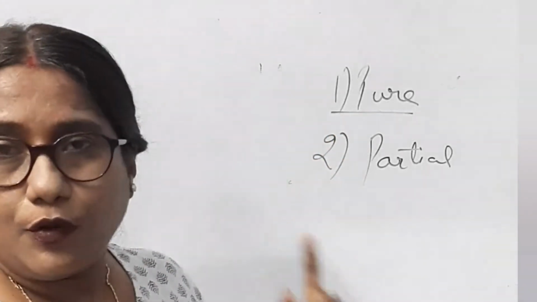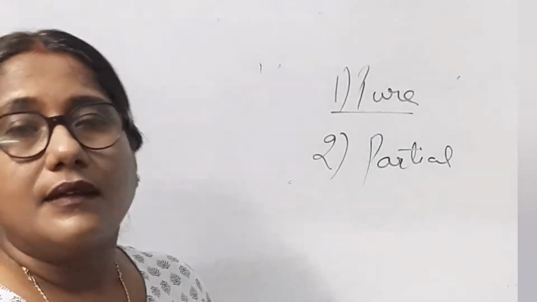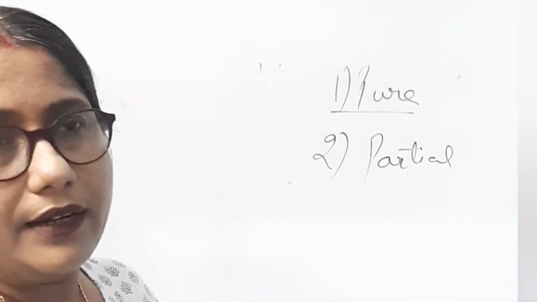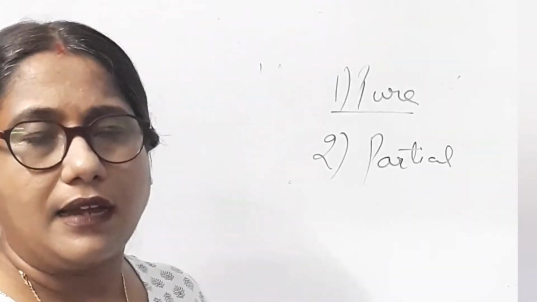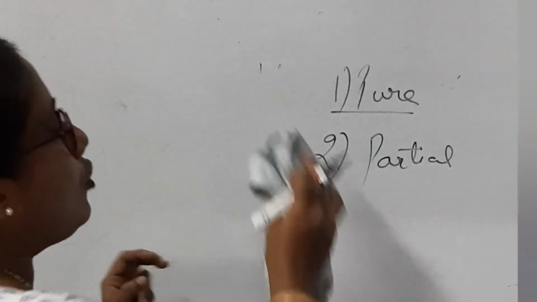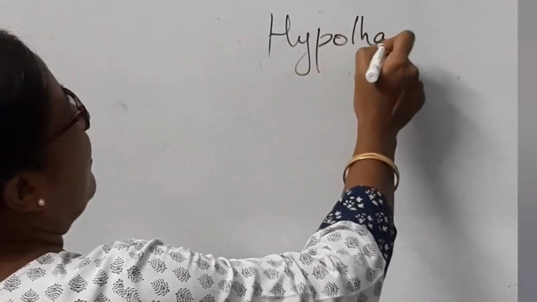So first are the pure endocrine glands that we will study here. The pure endocrine glands are the hypothalamus, pituitary, then the thyroid, and there are so many other types of pure endocrine glands. So let's start with the hypothalamus. Today's first topic is the hypothalamus.